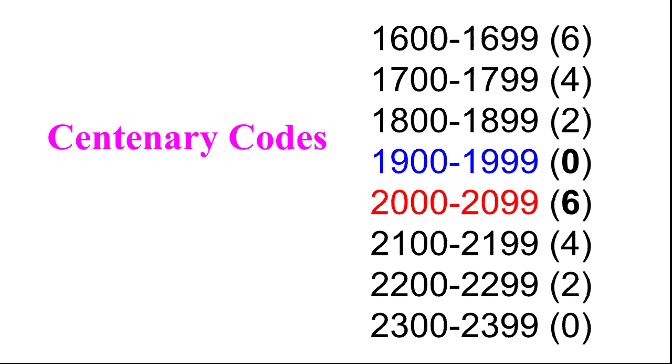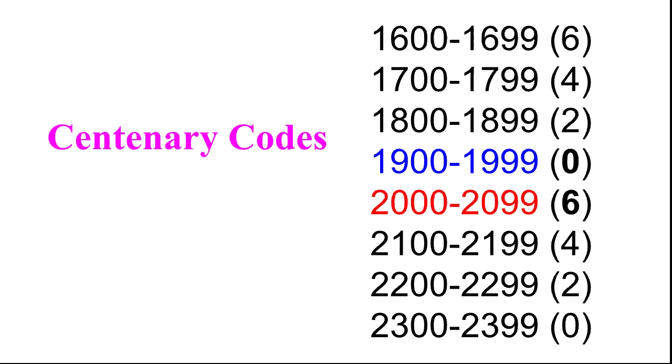Centenary codes. When it is 1600 to 1699, if the date is asked in between the years 1600 to 1699, then the code is 6. 1700 to 1799, that is 4. 1800 to 1899, that is 2. And most of the questions are asked in the years 1900 to 1999 or 2000 to 2099.